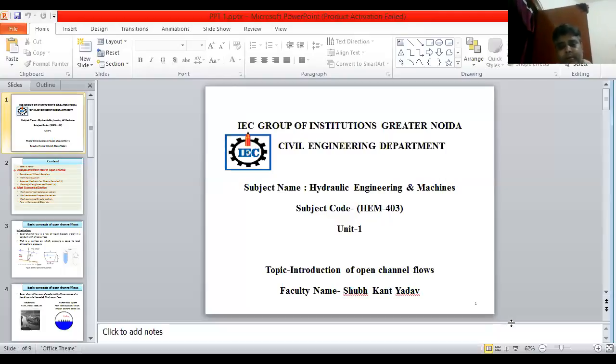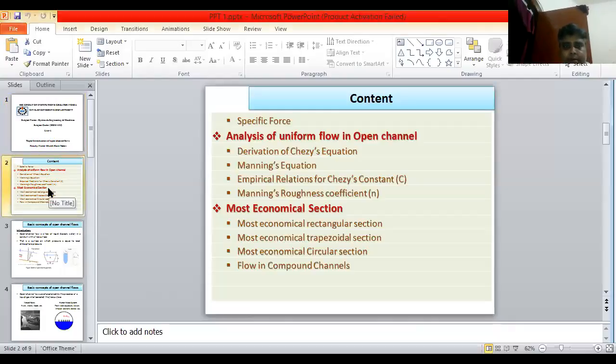First of all, we'll know about open channel flow and pipe flow. What is the difference between open channel flow and pipe flow? In this unit, the basic points are the derivation of the Chezy equation, the Manning equation, the empirical relation of Chezy constants, Manning's roughness coefficient, and the most economical sections, that is trapezoidal, triangular, rectangular, circular, and compound channels.